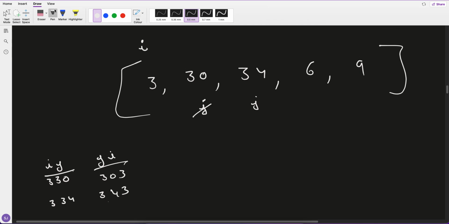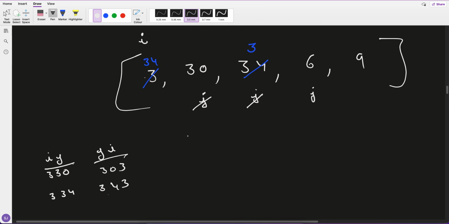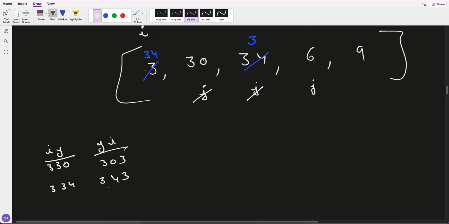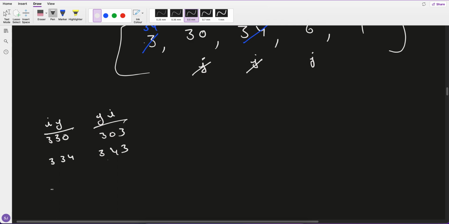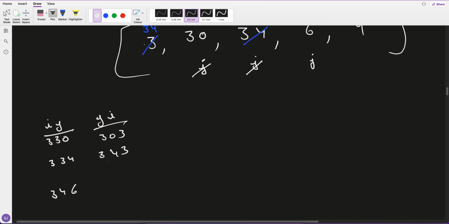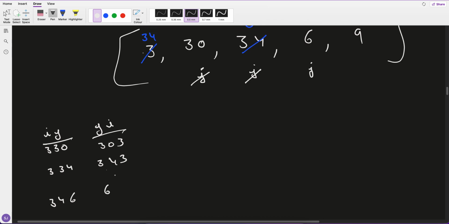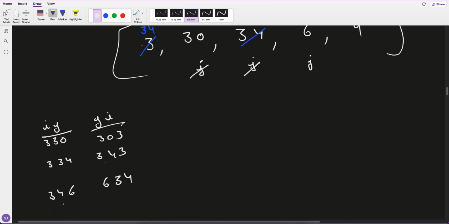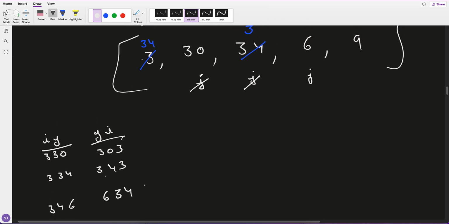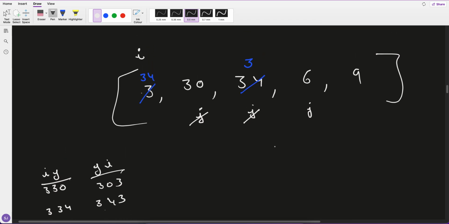So I will do the first swap. This will become 34 and this will become 3. Now my J moves ahead, and I is still this one. I is 34, J is 6. Which one is bigger, 346 or 634? Definitely 634, so J should go first.